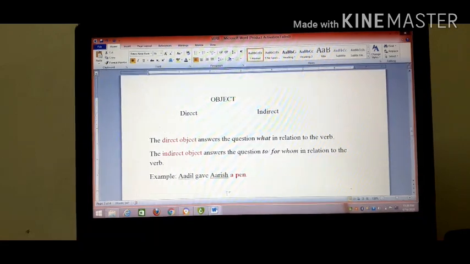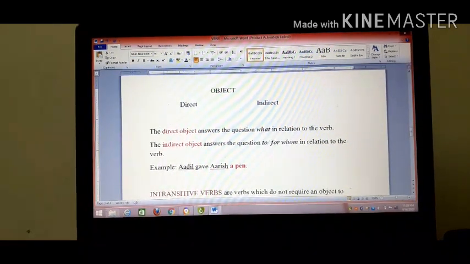Now, what is a direct object? The direct object answers the question what in relation to the verb. The indirect object answers the question to or for whom in relation to the verb. See the example. Adil gave Arish a pen. What did Adil give Arish? A pen.